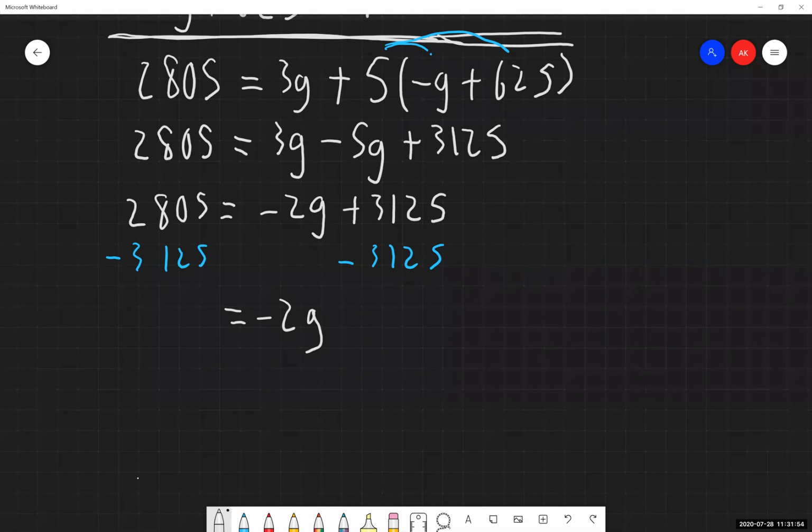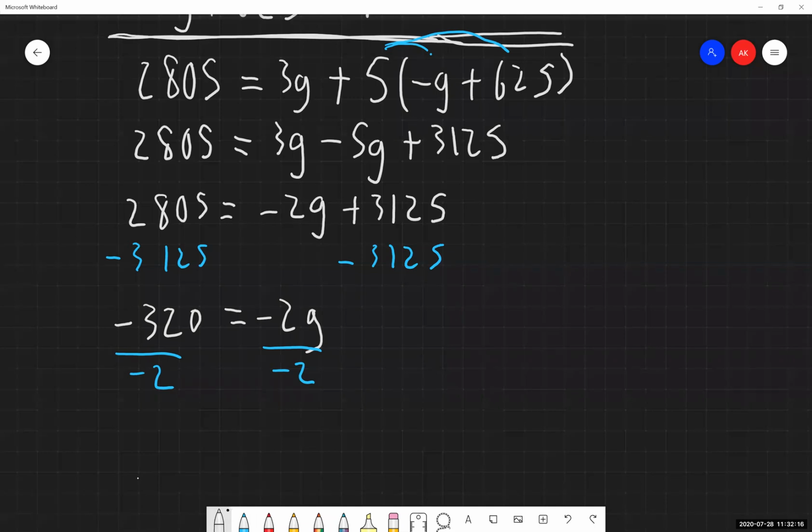So let's see, so 2805 minus 3125. So I've got that there. It's negative 320. Divide both sides by negative 2. And again, apply a calculator if you need to.